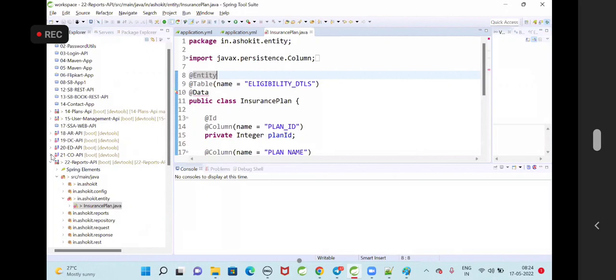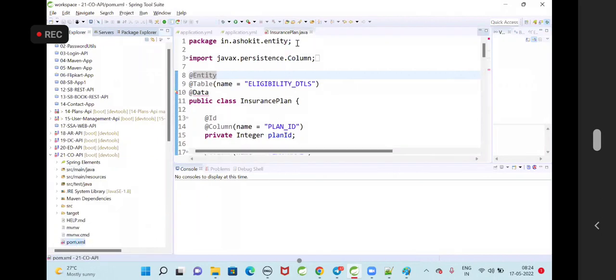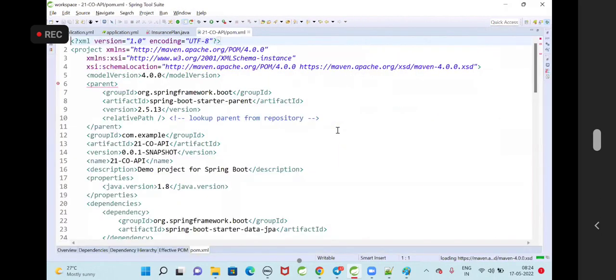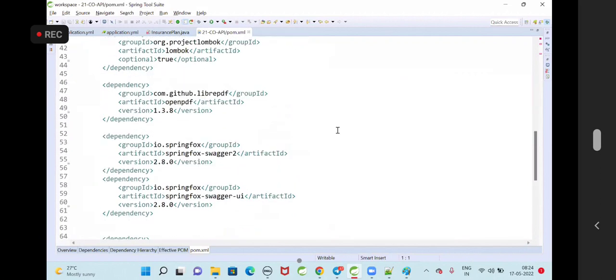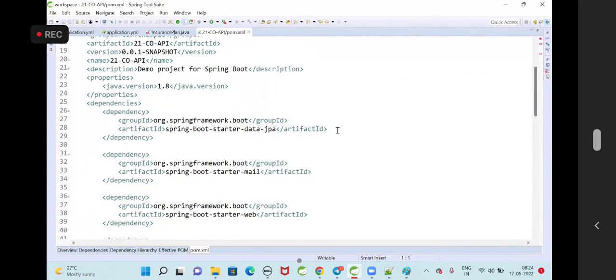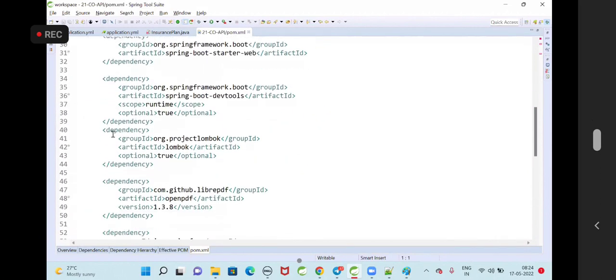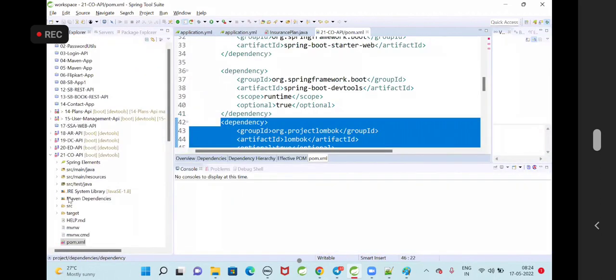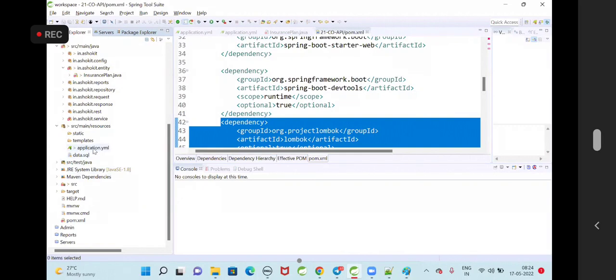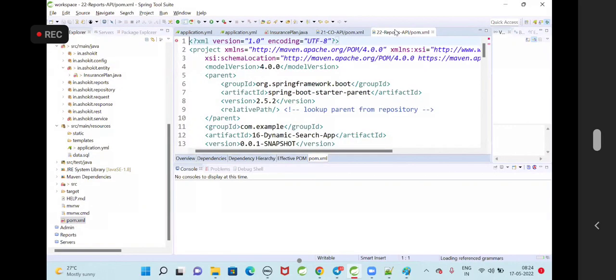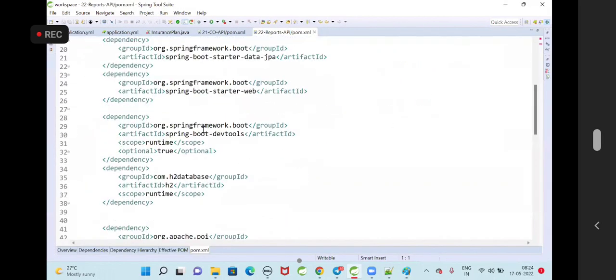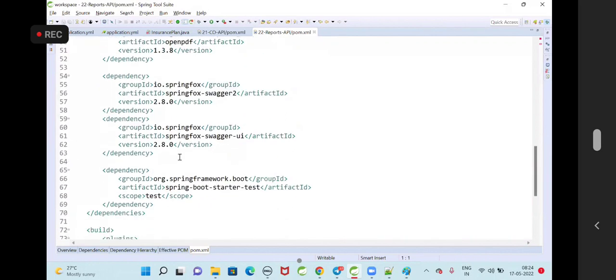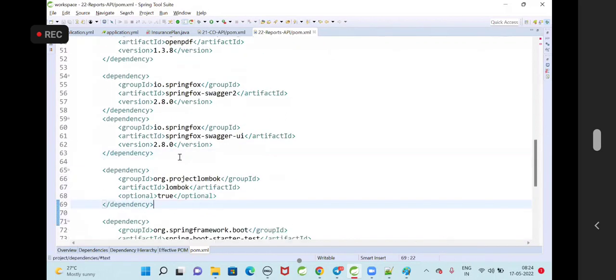Okay, we need to add the Lombok annotation for this in the reports API. Whatever reports API we have, we are going to use that API. Project Lombok in the reports API. Go to pom.xml. Swagger is there. Lombok.